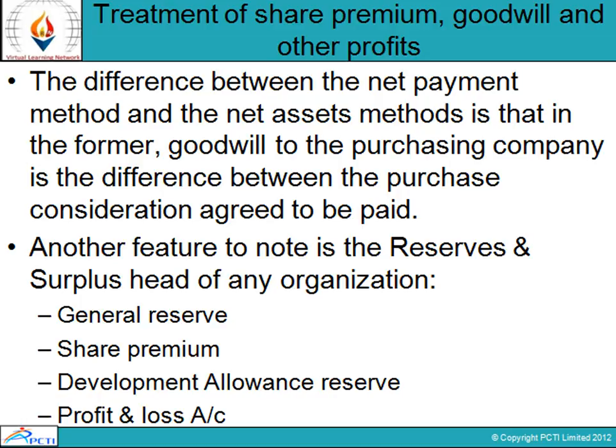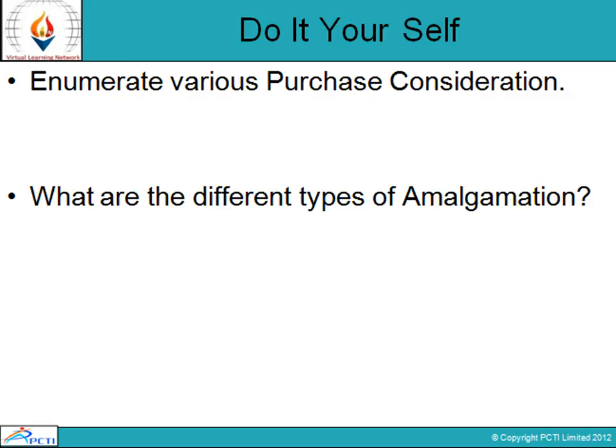Another feature which is to be noted in the reserves and surplus head of any organization is that there are general reserves, there are share premiums, there could be development allowance reserve and profit and loss account. Two exercises: enumerate various purchase consideration methods and what are the different types of